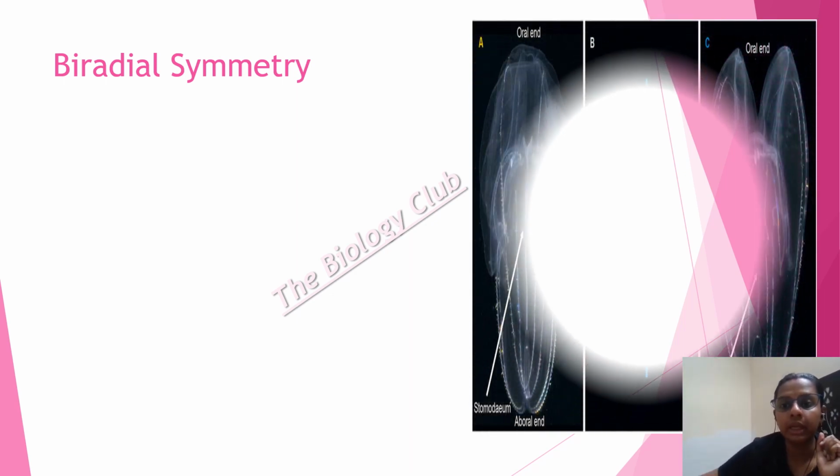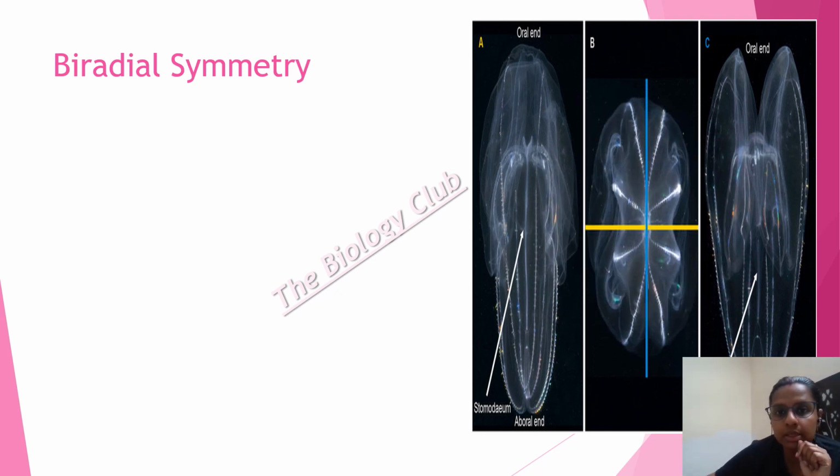For example, I will show you here. Suppose this is the comb jelly. Now if I am cutting it like this, this side is equal to this side. You can see here, the yellow line. So this side is identical to this side. Again, if I am dividing it like this, this side is equal to this side, but all the four sides are not identical to each other. If I cut it like this, it is not okay.